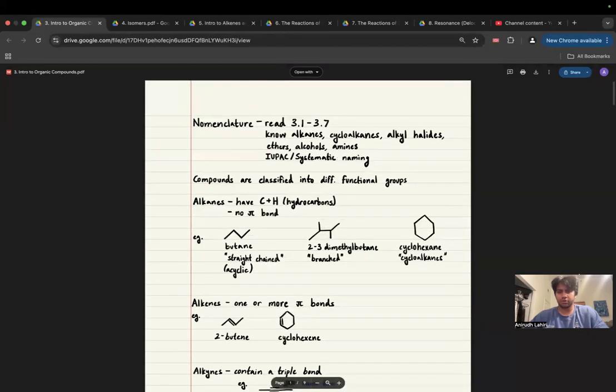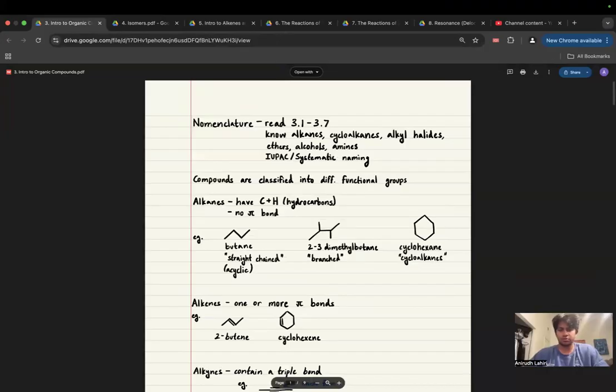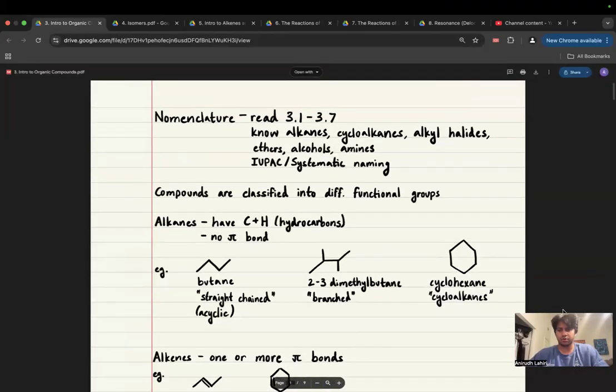All right, so we're going to talk now about introduction to organic compounds. This is one of the nomenclature chapters. There's not much for me to teach in the space of nomenclature. I don't know if this is still the correct section, but read the relevant nomenclature section in your textbook: alkanes, cycloalkanes, alkyl halides, ethers, alcohols, amines, IUPAC, and systematic naming systems.